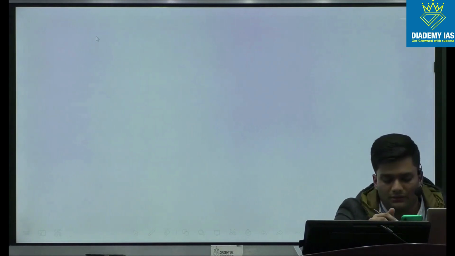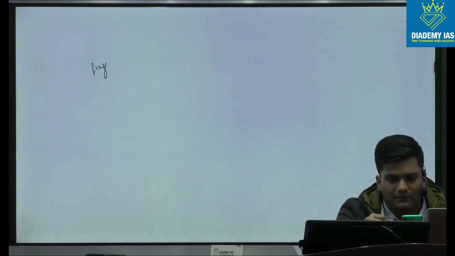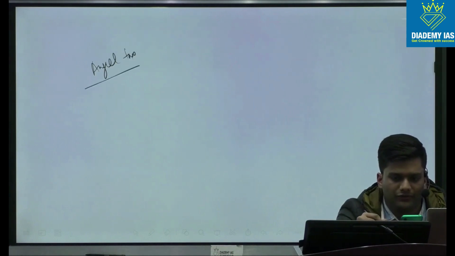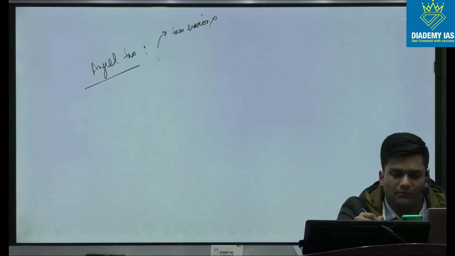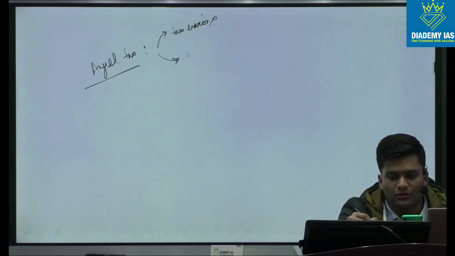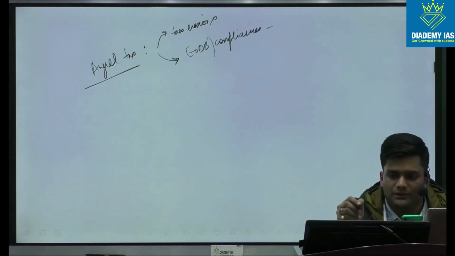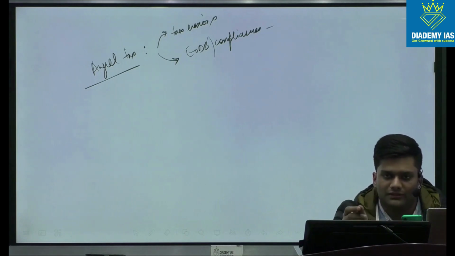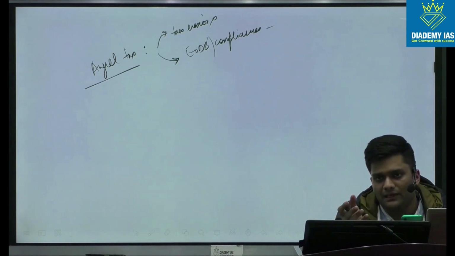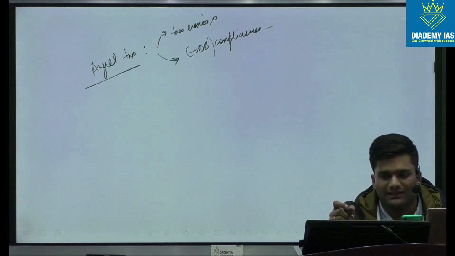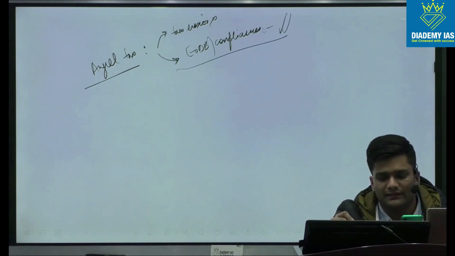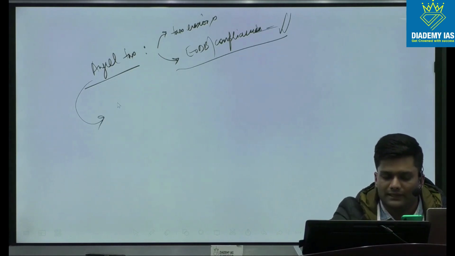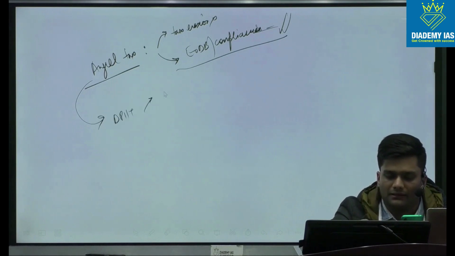So my point exactly was that angel tax as a concept, if you see, is aimed at checking tax evasion. But on the other hand, it is leading to issues of ease of doing business or increasing the compliances for the startups. You have to calculate fair market value, you'll have to justify it. Your fair market value might be less or more compared to what is given by the tax assessee. So this basically creates a compliance burden.